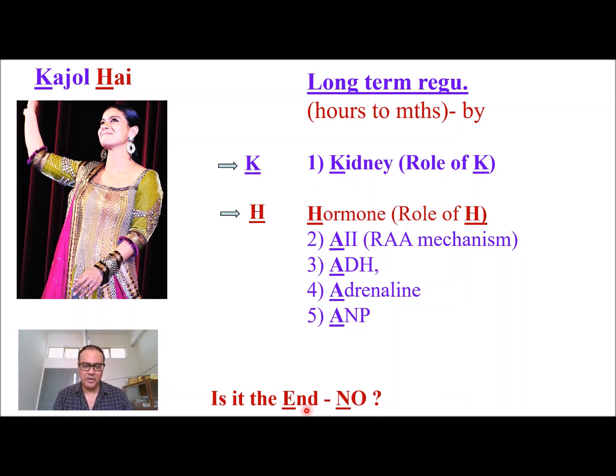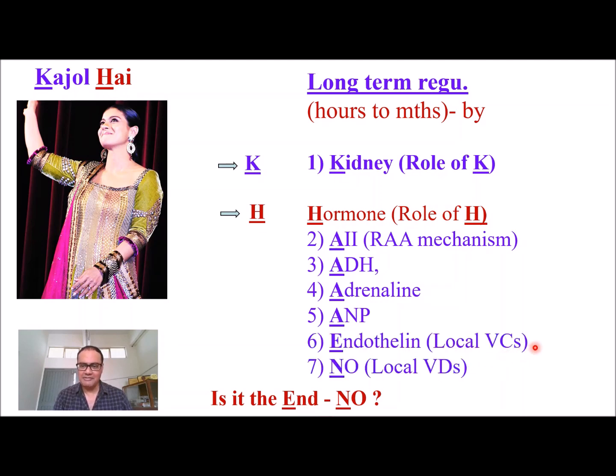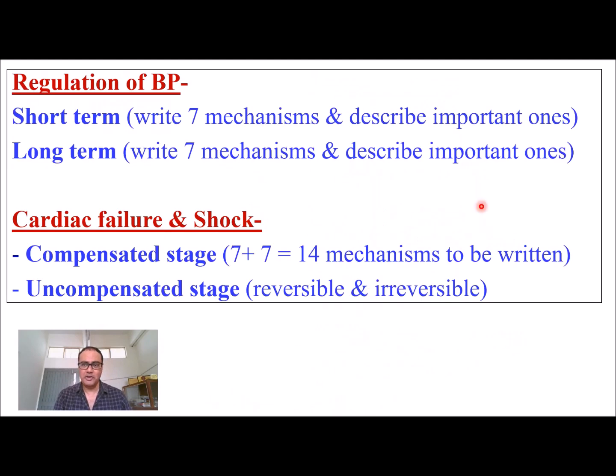So one mechanism from E and one mechanism from N. From E we have role of endothelin, the most important local vasoconstrictor, and from N we have role of nitric oxide, the most important local vasodilator. So these are seven mechanisms for long-term regulation of blood pressure. So for both questions, first enumerate these mechanisms and then describe the important ones.